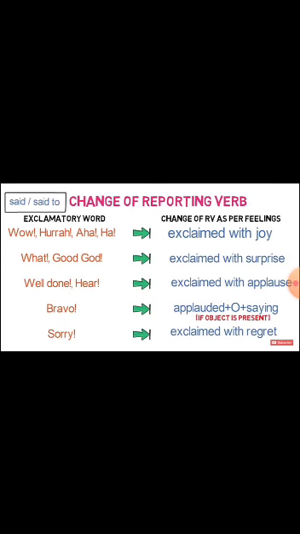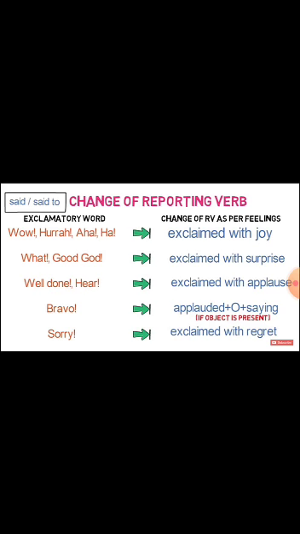Now change of reporting verb in exclamatory sentences. When the words wow, hurrah, aha appear, they will change into exclaimed with joy. What, good God change into exclaimed with surprise. Well done changes into exclaimed with applause. Bravo will change into applauded plus object plus saying, if an object is present there.